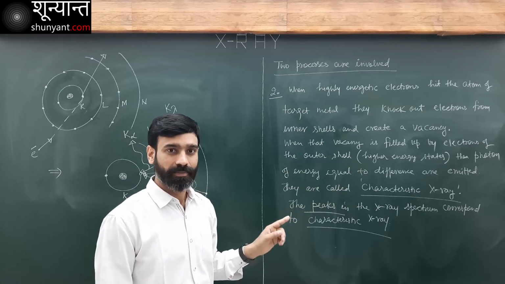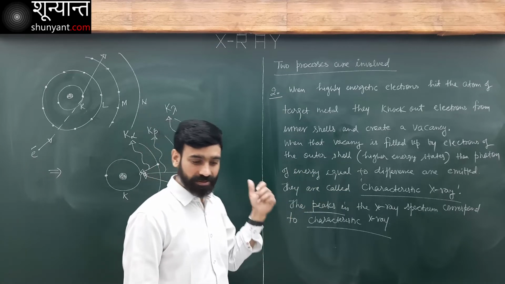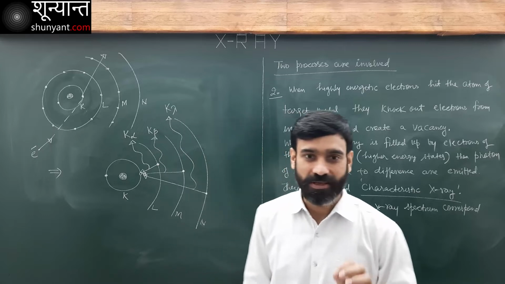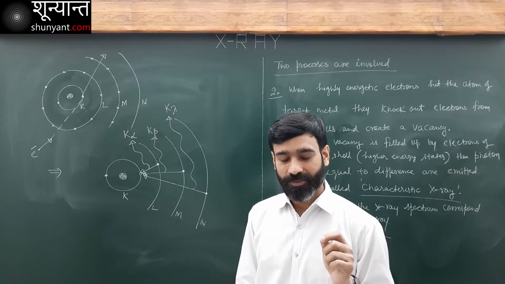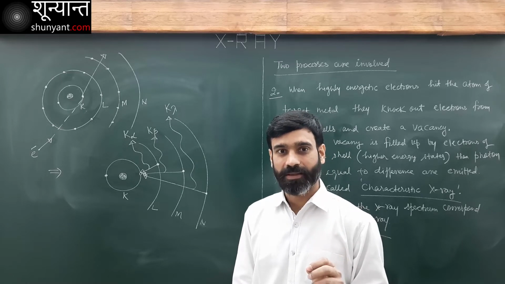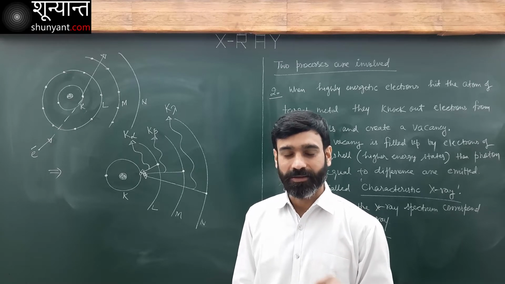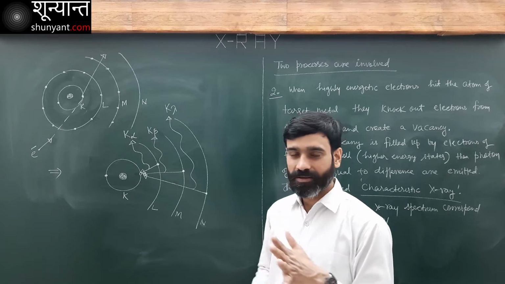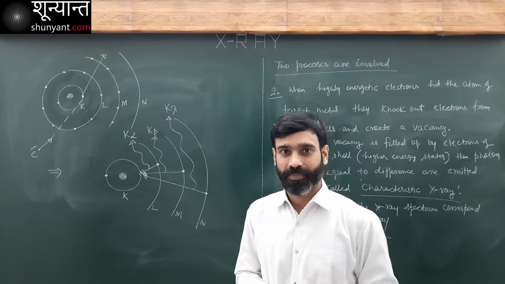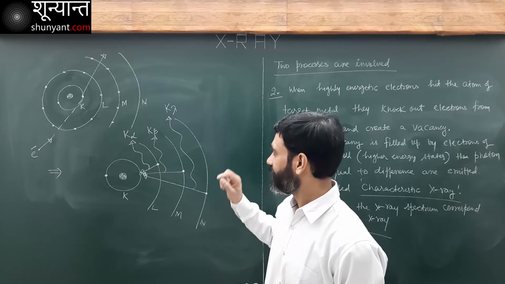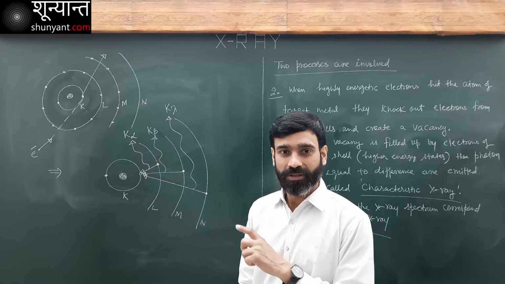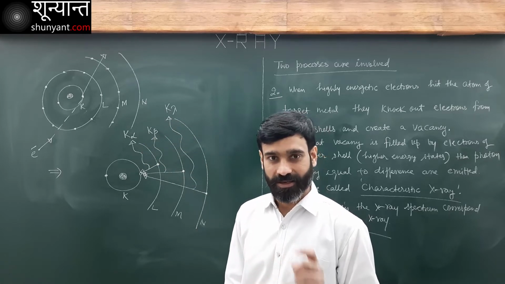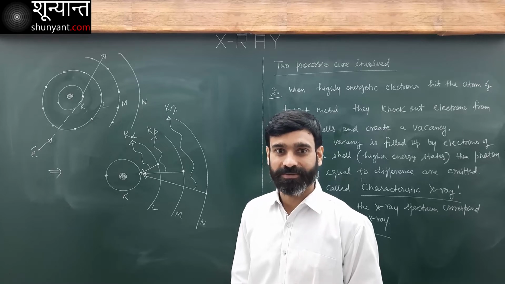Characteristic X-rays. The first type was continuous X-ray. The minimum wavelength of continuous X-ray depends on the accelerating voltage. What do you think? The wavelength of these characteristic X-rays, will they also depend on accelerating voltage or something else?